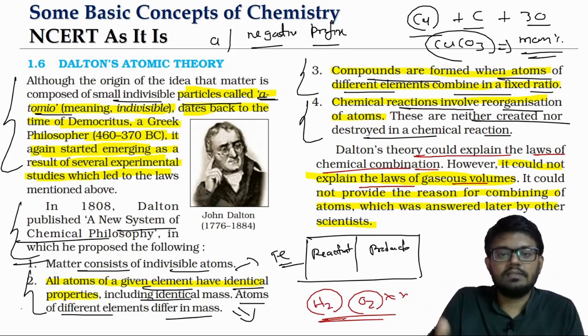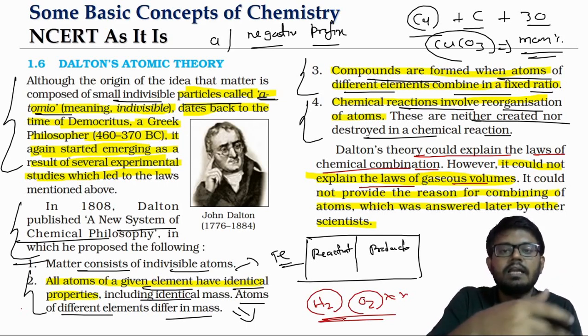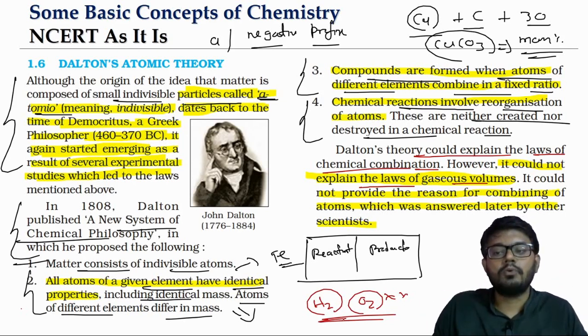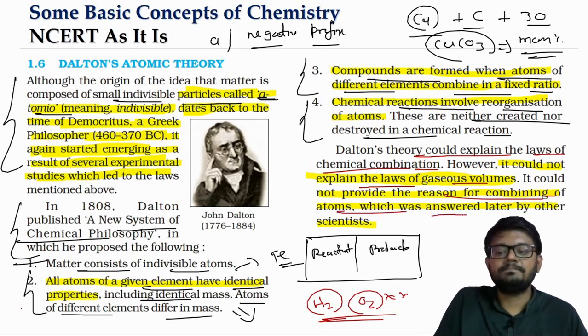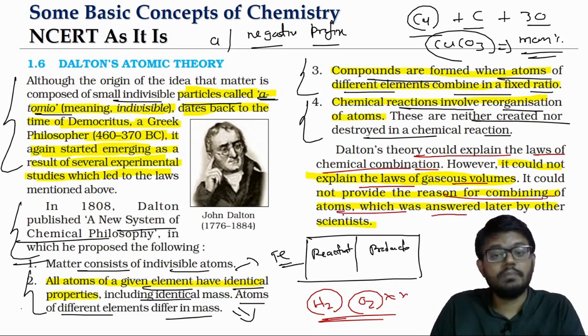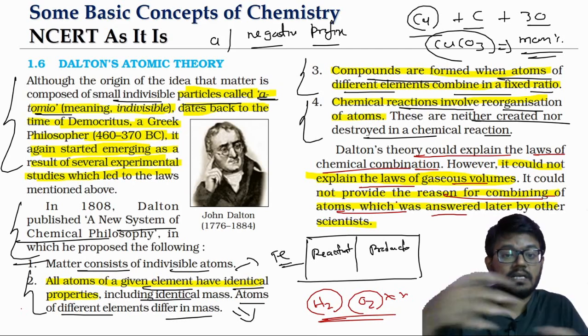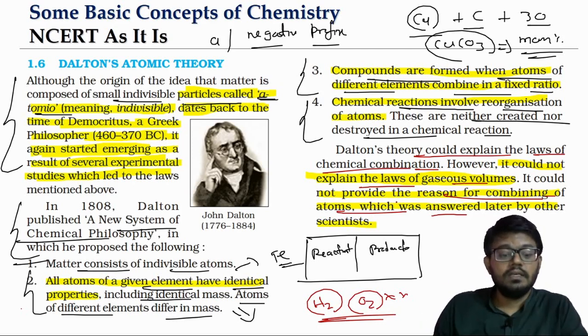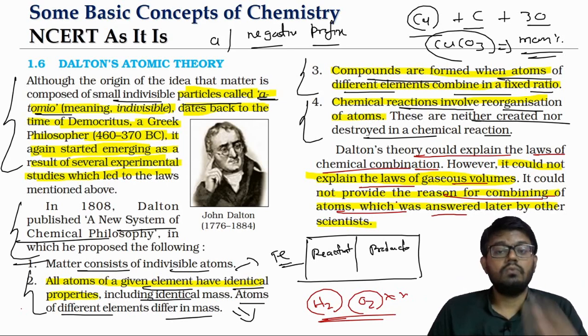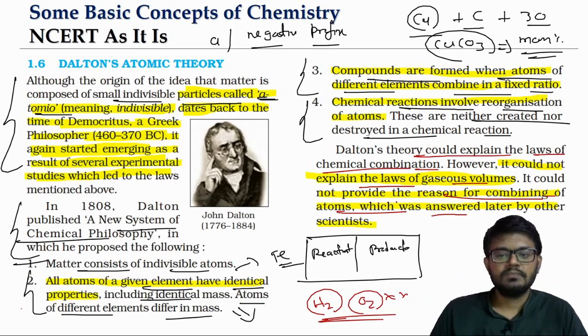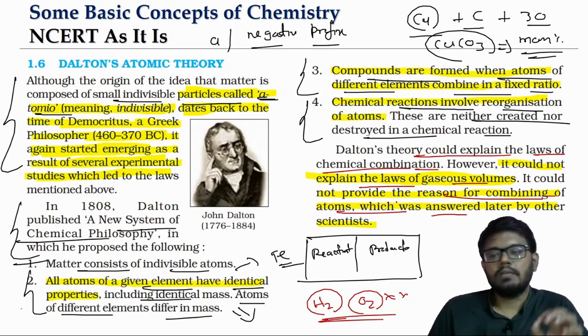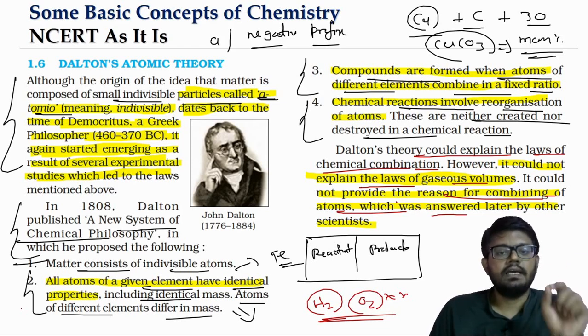Even Dalton's theory said that atoms of different elements combine to form a compound, but what is the reason for the combination? They are combining, that is okay, but what is the reason? That clarity also was not provided. In fact, later when we go to the theories of chemical bonding, as to why atoms are combining, we will learn that. We have the Lewis theory and others, so we'll talk about this in the chemical bonding chapter. We'll know why chemical bonding is happening based on the theories of chemical bonding only. Dalton's theory was not able to provide a reason for that.